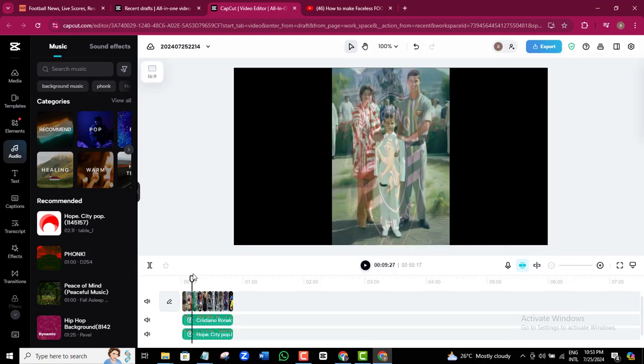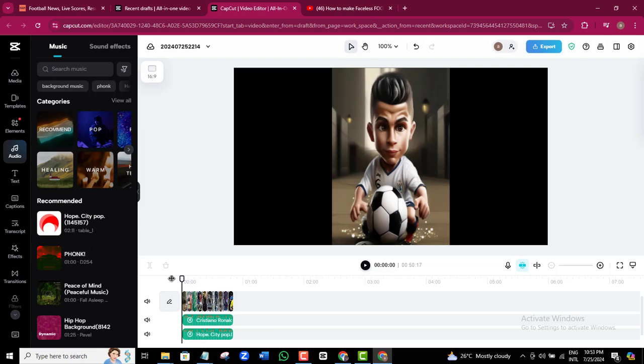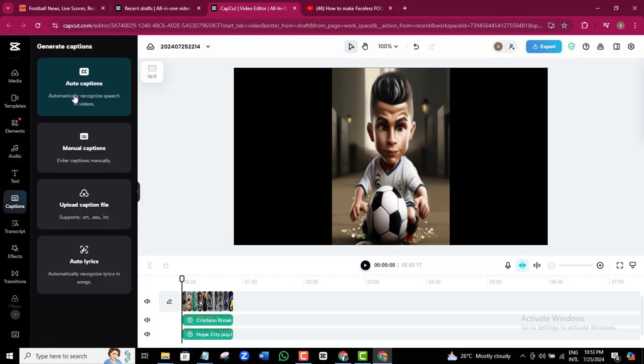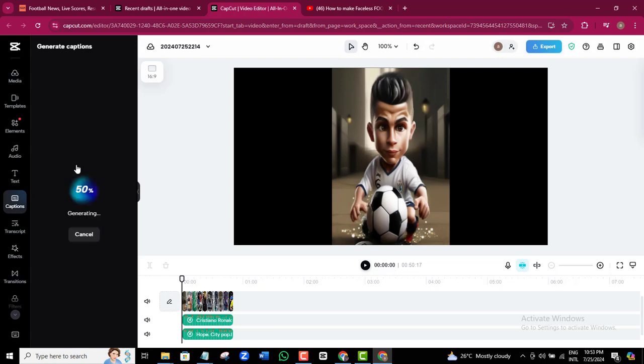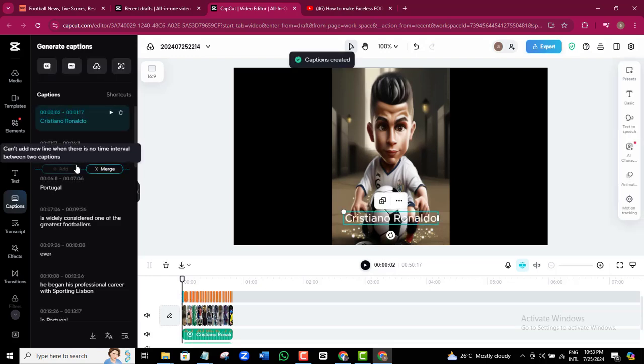Finally, you will always need to add captions to your video, right? So click on the caption icon and select auto caption. Choose your preferred language here. Of course, I will leave mine at English and then click on generate. CapCut will automatically generate captions for your video.